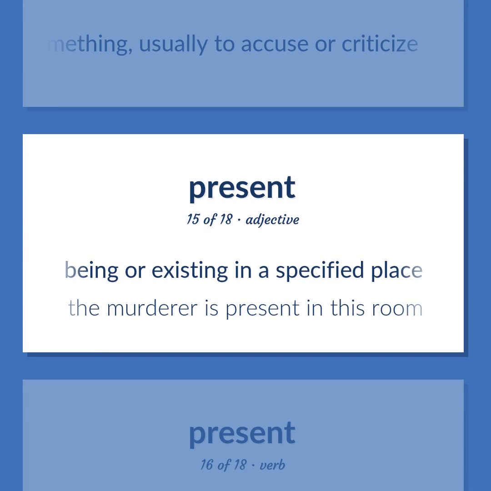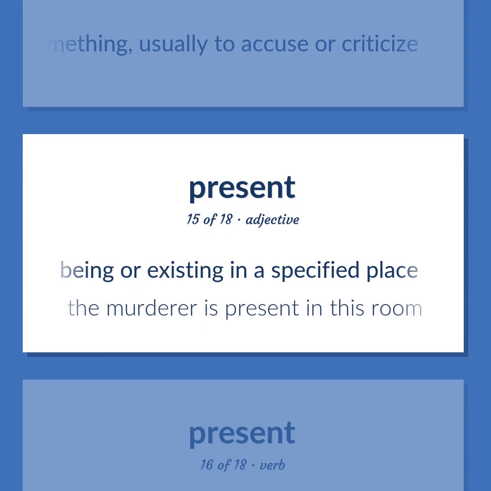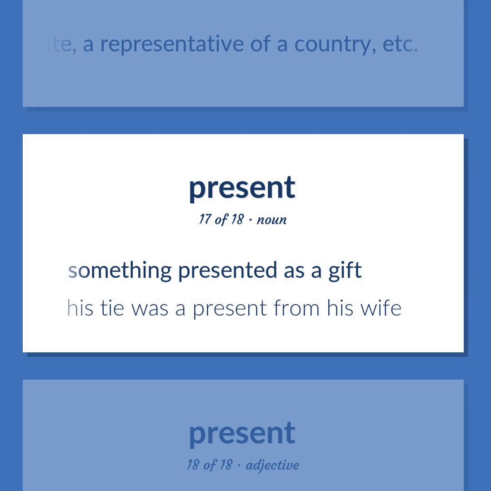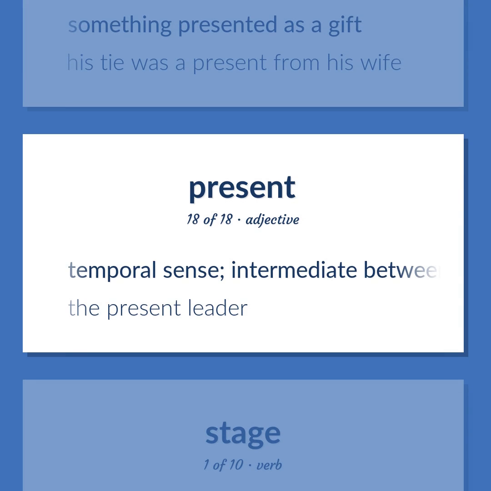Being or existing in a specified place. The murderer is present in this room. Formally present a debutante, a representative of a country, etc. Something presented as a gift. His tie was a present from his wife. Temporal sense. Intermediate between past and future. Now existing or happening or in consideration. The present leader.